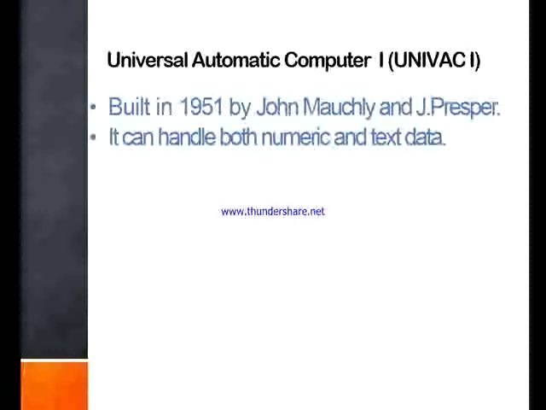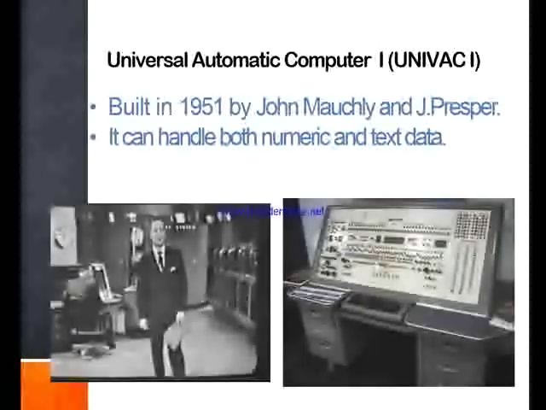Next you see on the screen is the UNIVAC-1, which is also called the Universal Automatic Computer. Here is the picture, and next you see the picture of the scientist John Mauchly who made the UNIVAC-1 in the year 1951.